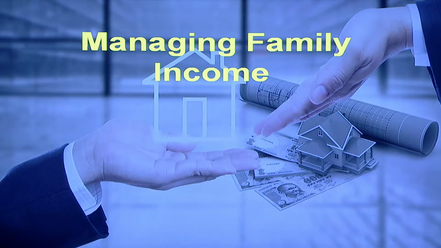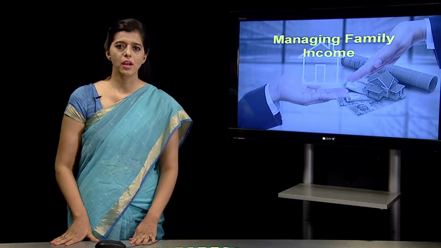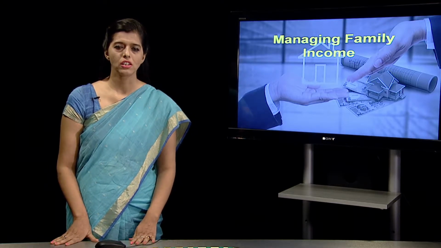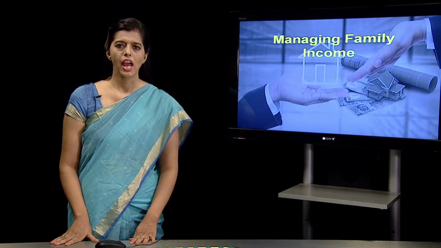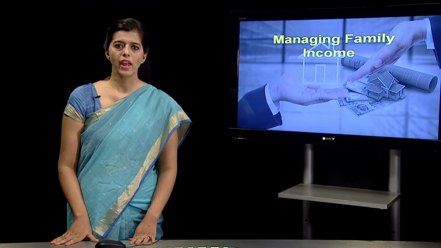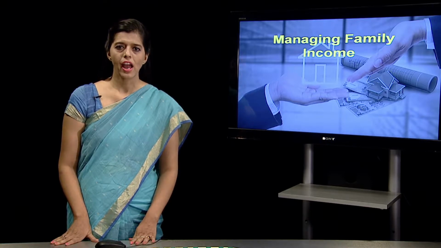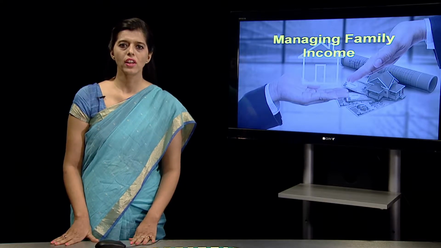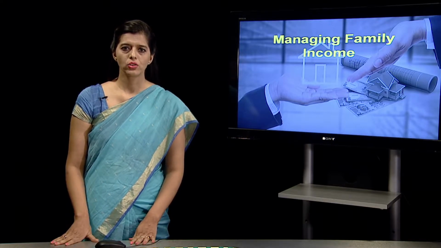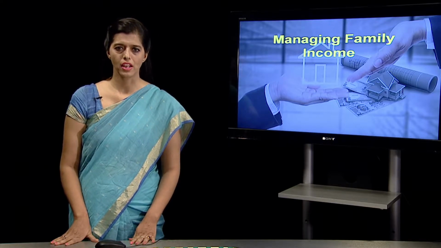In this chapter, we learn about what is income, what is expenditure. We'll also learn about money, the concept of goods and services. We'll learn the ways of balancing income and expenditure, and we'll also learn about the ways of making a spending plan and what are the advantages of saving our family income. Now let's go on to the first slide to understand the concept of family income.